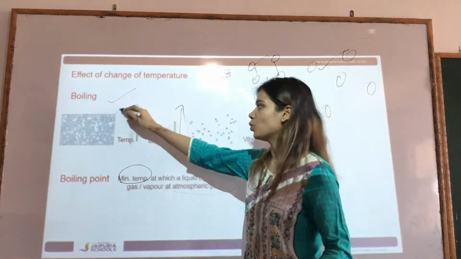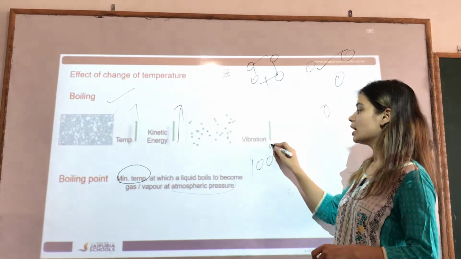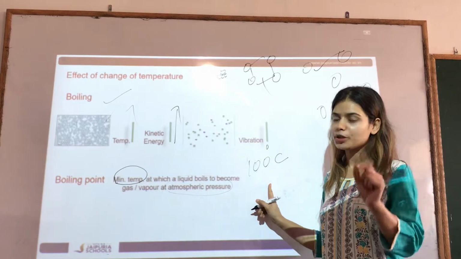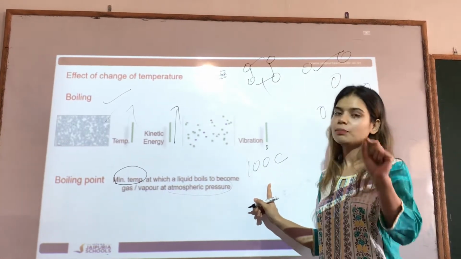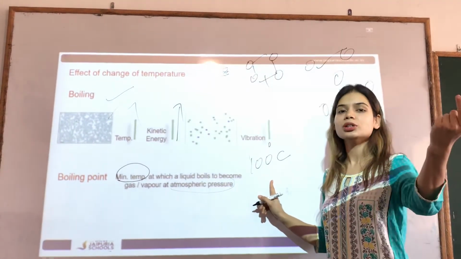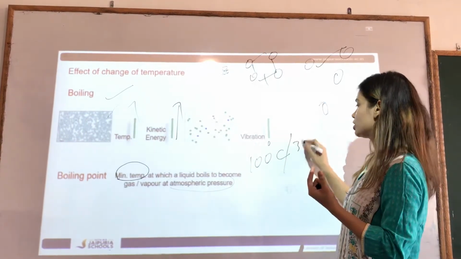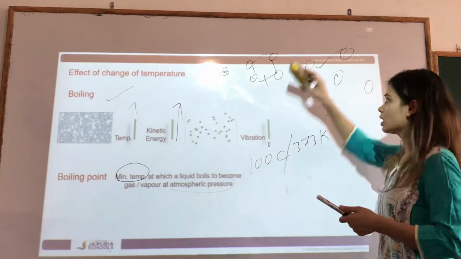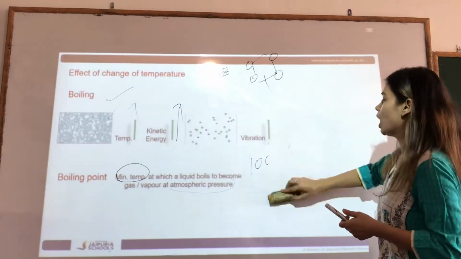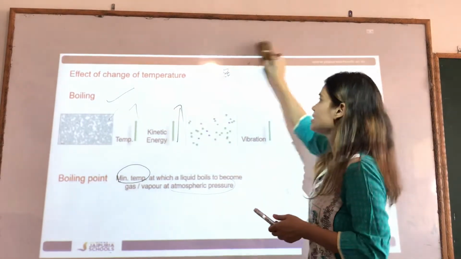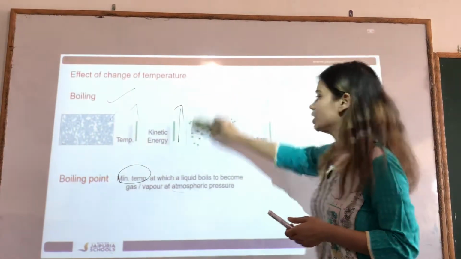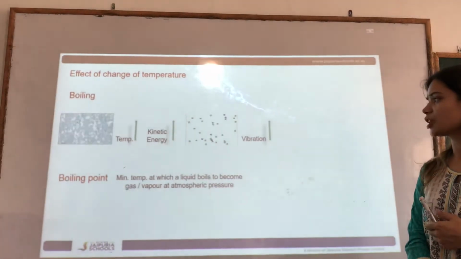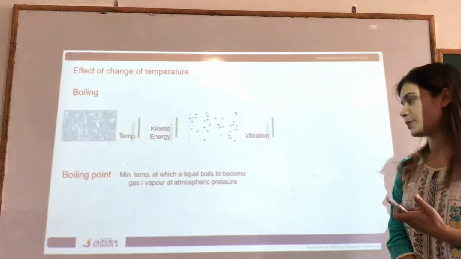If we talk about water, the boiling point of water is 100 degrees Celsius. So 100 degrees Celsius is the minimum temperature required for water to convert into the gaseous state. 100 degrees Celsius or 373 Kelvin, they are both the same thing. Now the question arises: why 100 degrees Celsius? How do we come to know that water has a boiling point of 100 degrees Celsius? Let us see it with the help of a setup, and try to understand it with a little experiment.